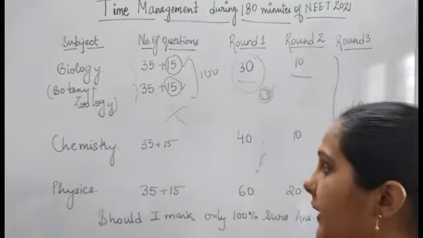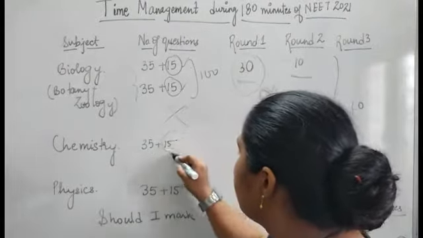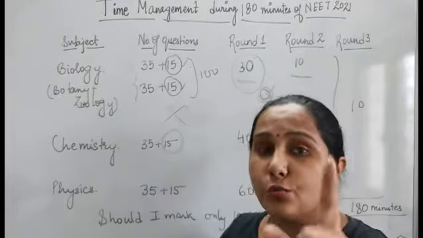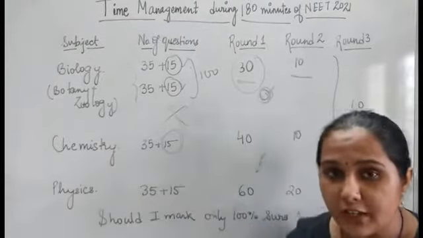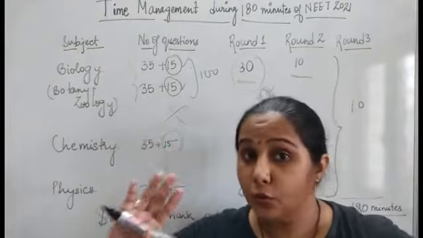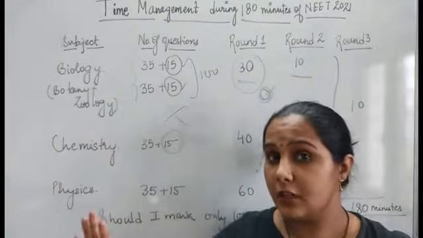In chemistry also, again, I will suggest that out of these 15 questions, first of all, choose which 10 questions you have to do, right? Once you do these 10 questions, then you are mentally free. Okay, I won't do any stupid mistake in the optional part.